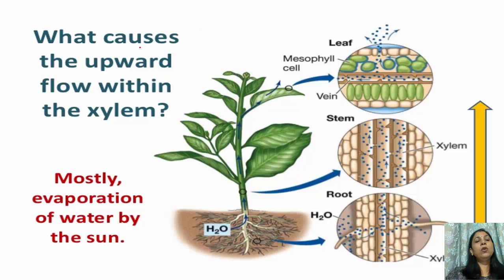Now, what causes the upward flow within the xylem? We know that when there is sun, because of the heat of the sun, water evaporates from the aerial parts of the plant. Aerial parts means the leaves which are in the air. This process of removal of water in the form of vapors from the aerial parts of the plant is known as transpiration.